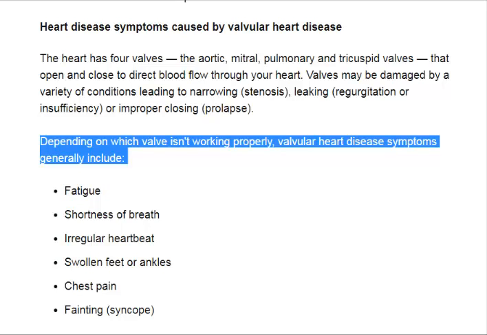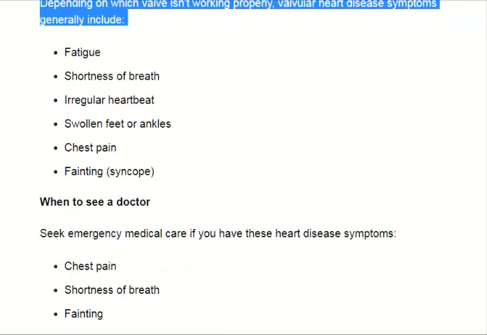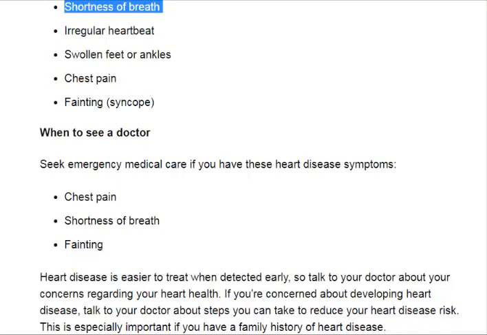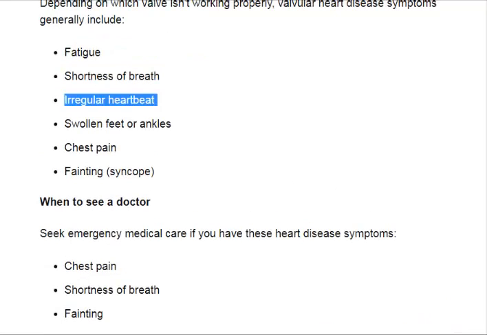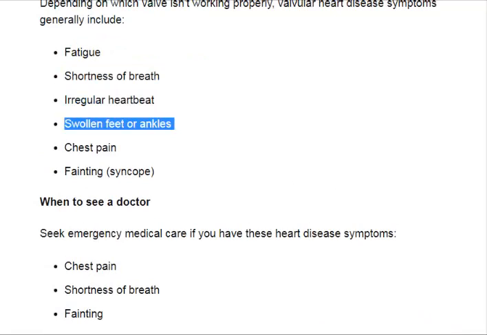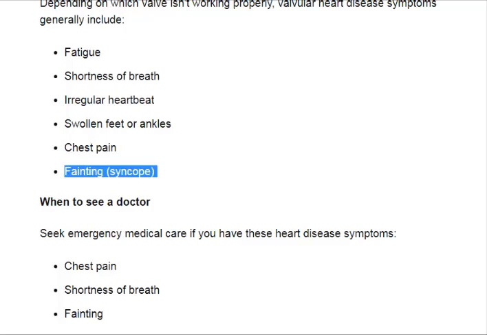Depending on which valve isn't working properly, valvular heart disease symptoms generally include fatigue, shortness of breath, or irregular heartbeat, swollen feet or ankles, chest pain, and fainting (syncope).